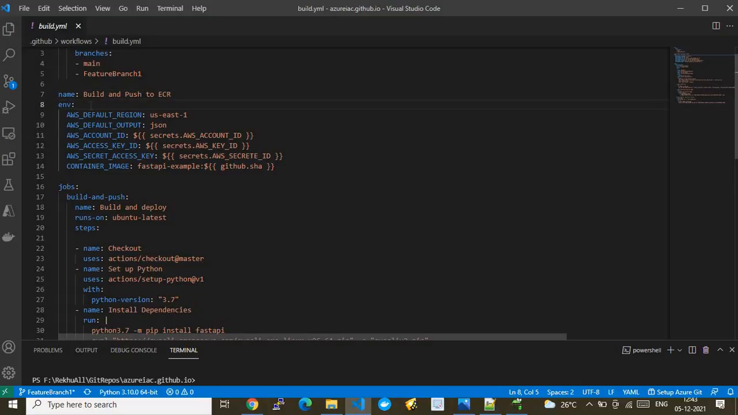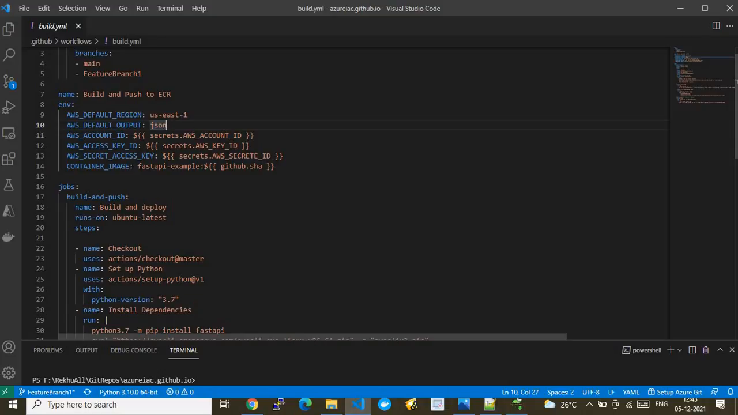And after that, we are defining certain environment variables. That's the reason the keyword here is env, and after that you see these are the keywords. You have to put these in this same format only. One is AWS_DEFAULT_REGION, default output, account ID, access key, secret, and the container image. Here for default region I have given the US East region in AWS. You can choose whatever you like, and the output format chosen is JSON.